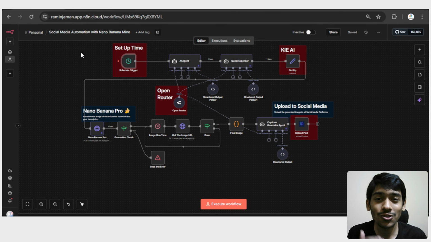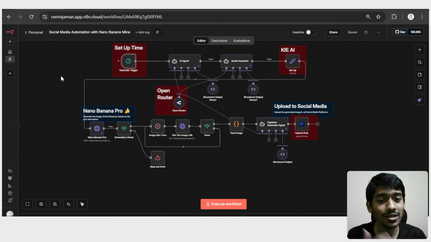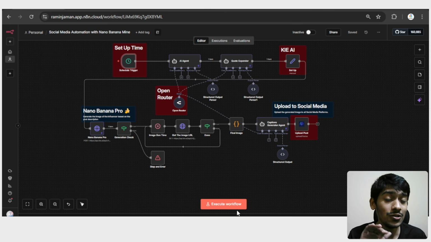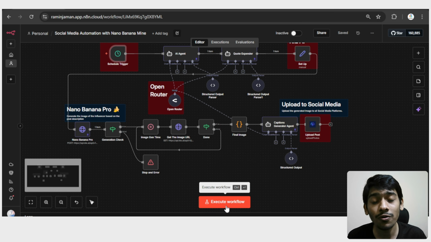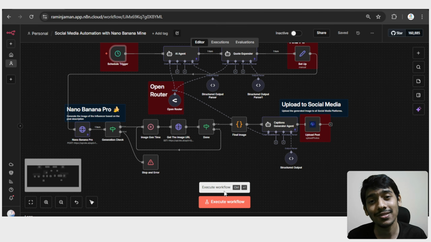So let me show you a demo of how this AI system really works. As you can see, I set up 1 hour, so every 1 hour it will generate an image and upload that to my Facebook page. Obviously I can't wait here for 1 hour, so I'll manually trigger this AI system so that it does this right now. For that, you can see there's a small button called execute workflow. If I click that, it will generate an image and upload that to my Facebook page by itself. So let me start. I'll just go with execute the workflow.